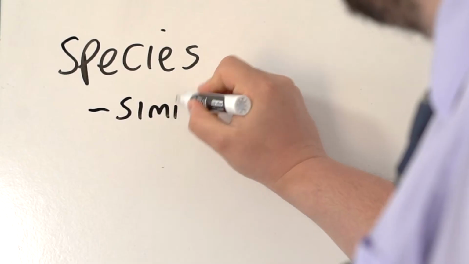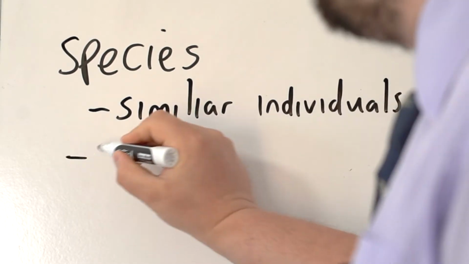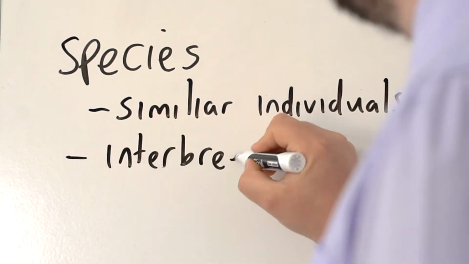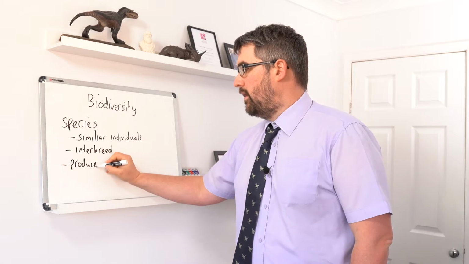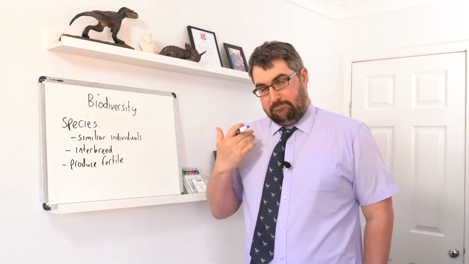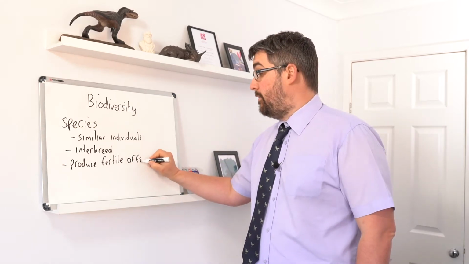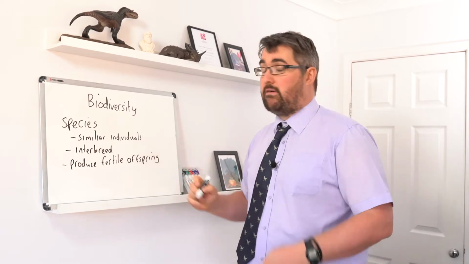So the idea is that you've got similar individuals, they can interbreed and produce fertile offspring. You might find in some cases that some species appear to be similar, like a tiger and a lion.